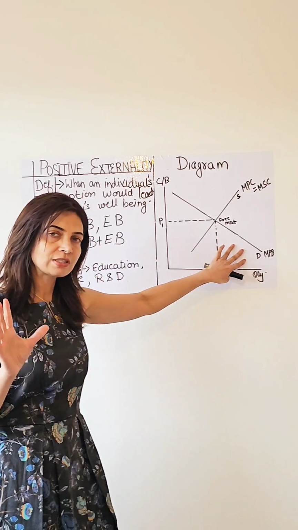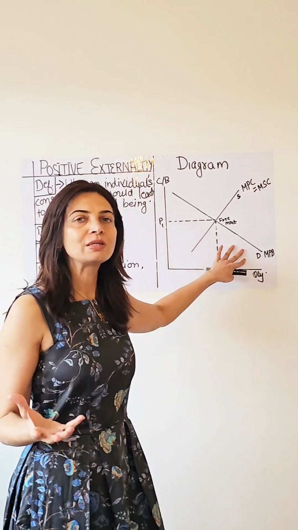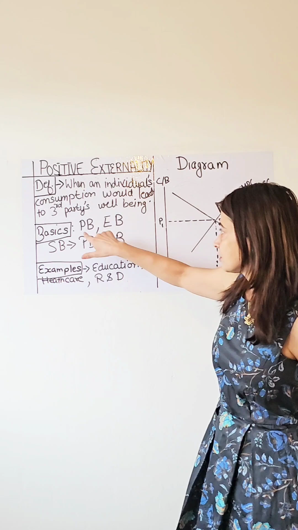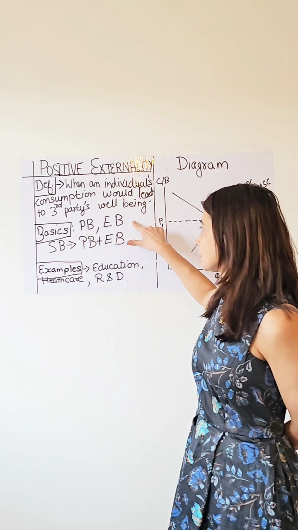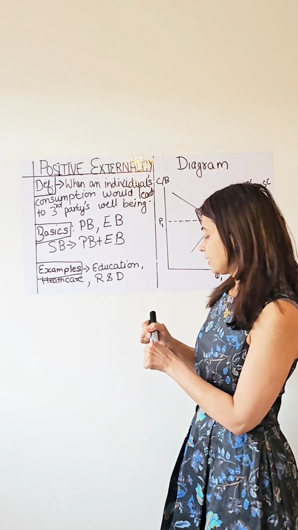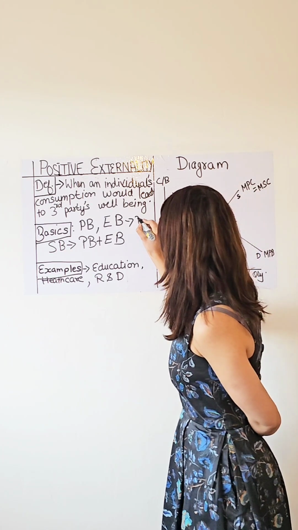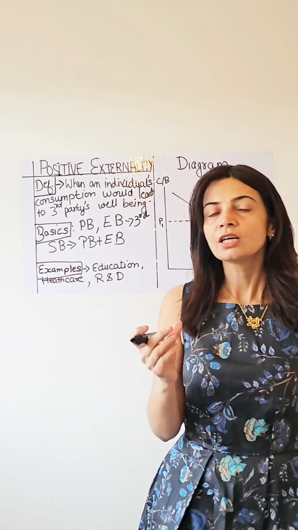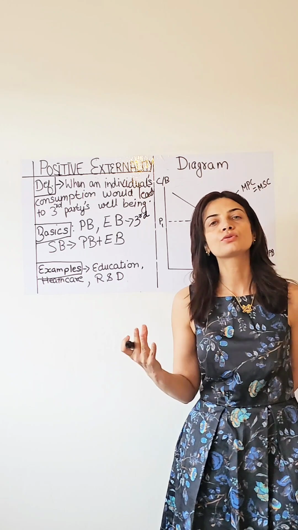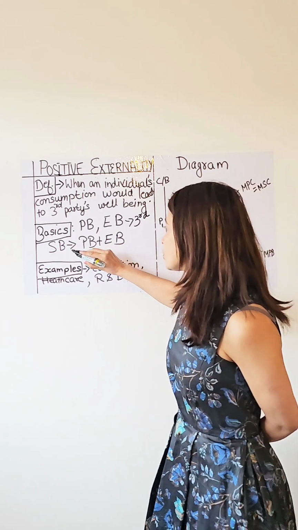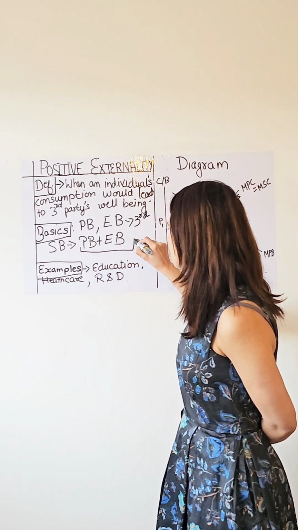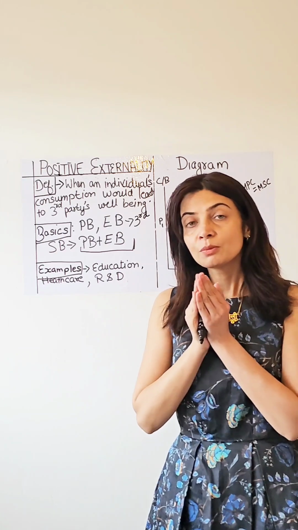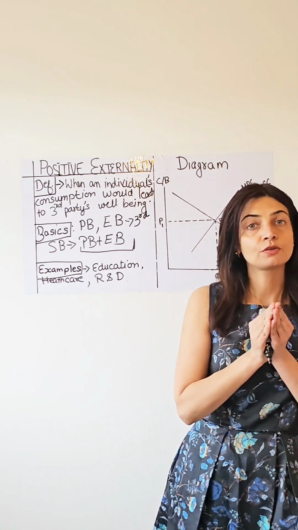So let's get started. We'll start with the basics so that we know what needs to be labeled on this magic diagram. The basics: we are thinking about private benefits and about external benefits. Think about external benefits as something that is meant for a third party. They did not pay for that good or service, but they will gain benefits out of that consumption as well. Social benefits: the easiest way to think about them is that we add up private benefits plus external or third party benefits.